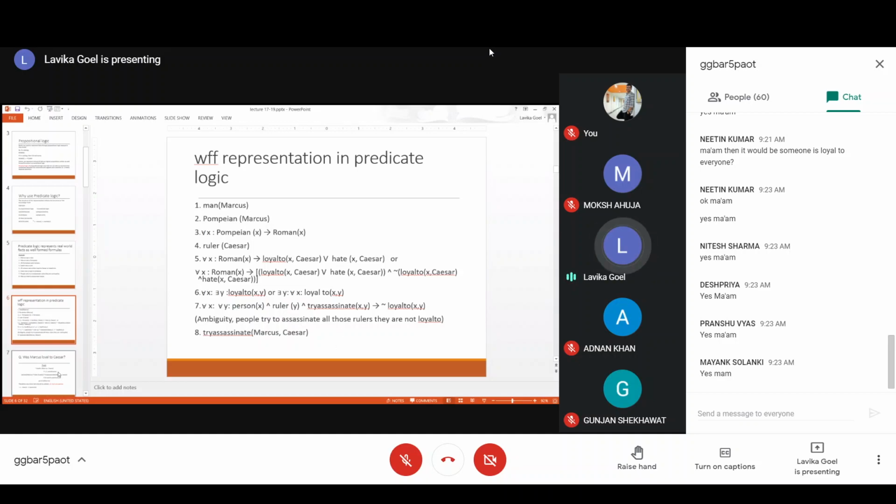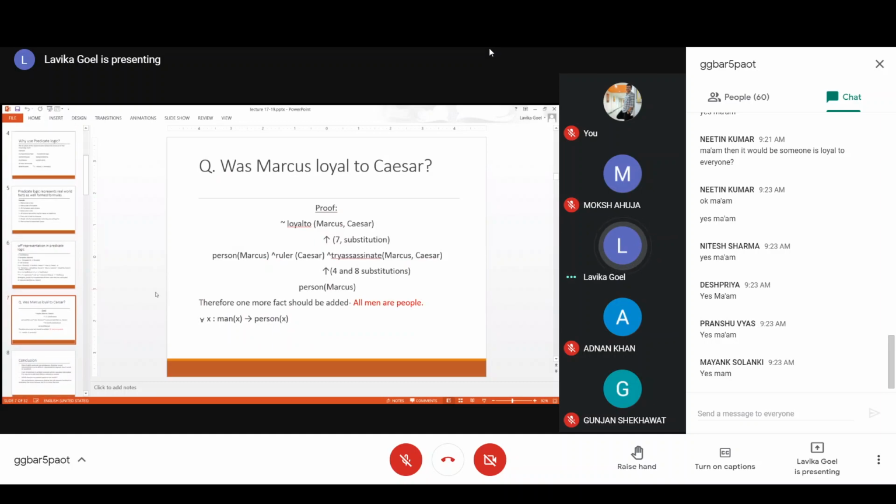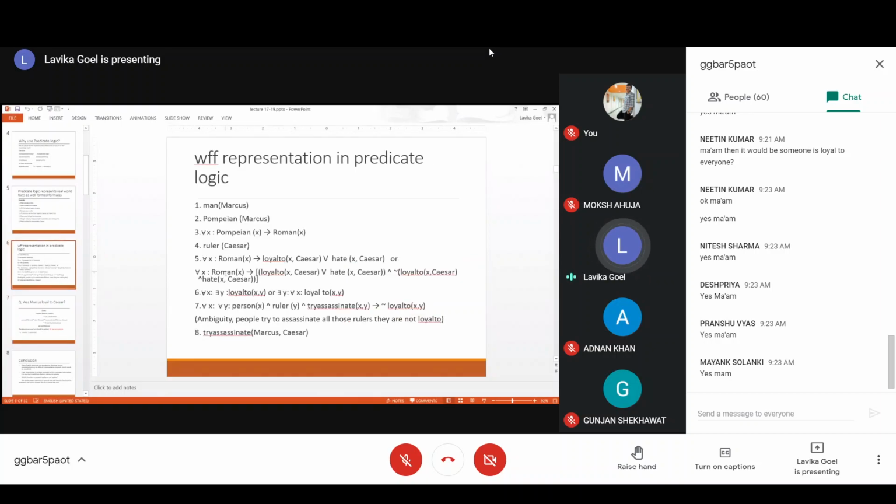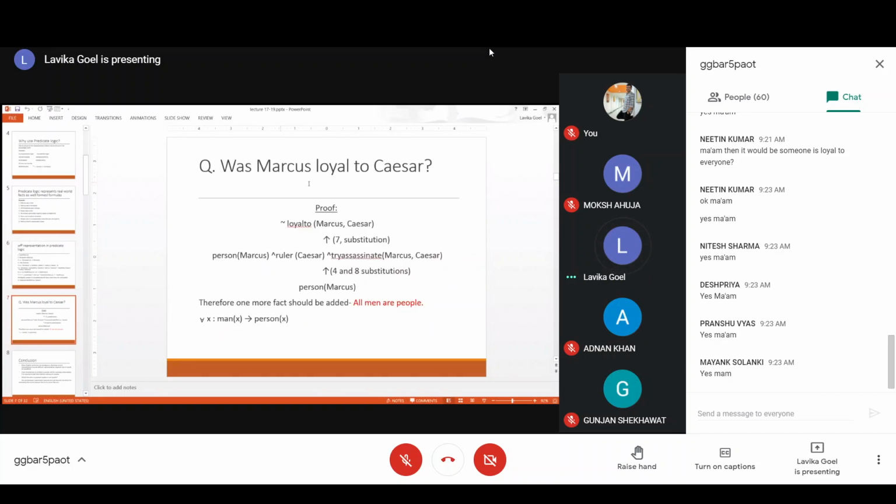Now let us try to answer a question. Based on the certain set of facts in predicate logic representation, let us try to answer this question: Was Marcus loyal to Caesar? Okay, so this is our question. Was Marcus loyal to Caesar? So what we do is, from this set of facts, we have to prove this.